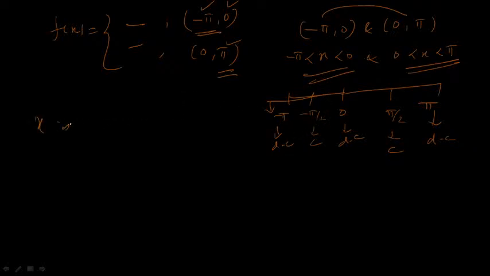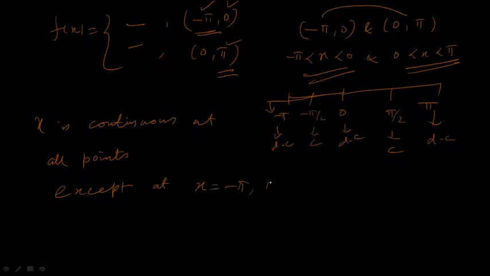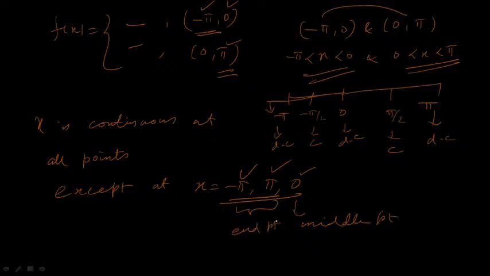So here x is continuous at all points except at x equal to minus pi, pi and 0. Look here, minus pi and pi are both discontinuous points at the end of the interval. Here 0 is a discontinuity. If I find the value of the function at x equal to 0, the discontinuity arises at the middle point of the interval. Okay, these two are nothing but end points of the interval.